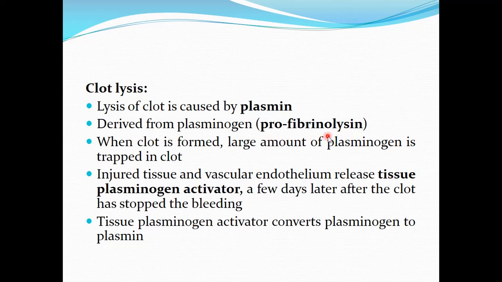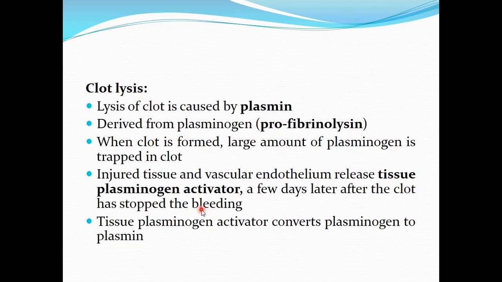Profibrinolysin. Now, when the clot is formed, a large amount of plasminogen is also trapped in the clot, but this plasminogen is inactive. It is activated by a factor called tissue plasminogen activator. This tissue plasminogen activator is released from the injured tissue and vascular endothelium a few days after the clot has stopped bleeding.